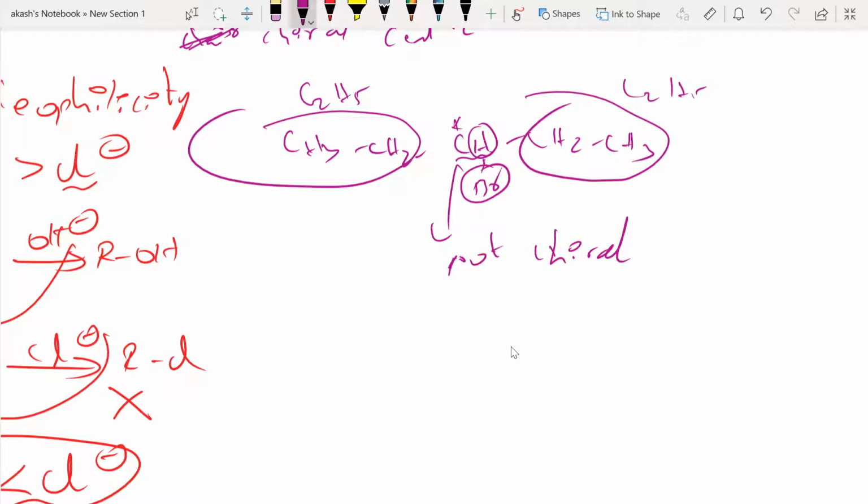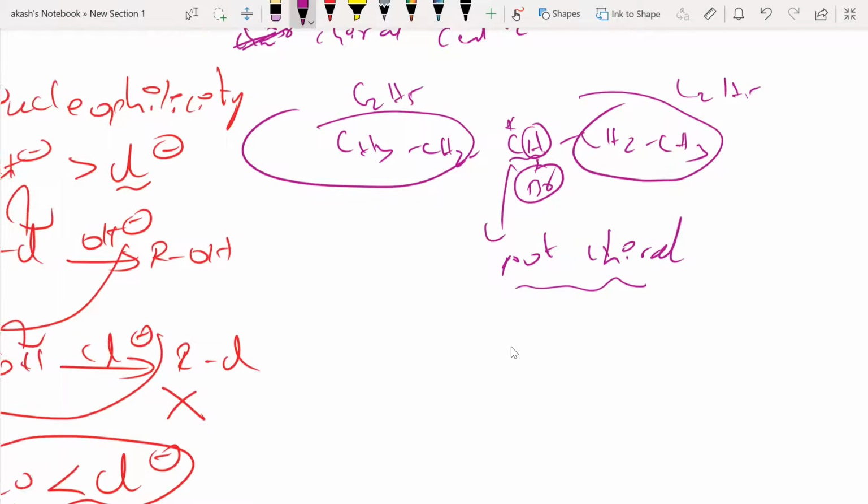This is not chiral because it is not attached to four different groups. It is attached to two of the same group, so it is going to become achiral, or not chiral, as we call it.